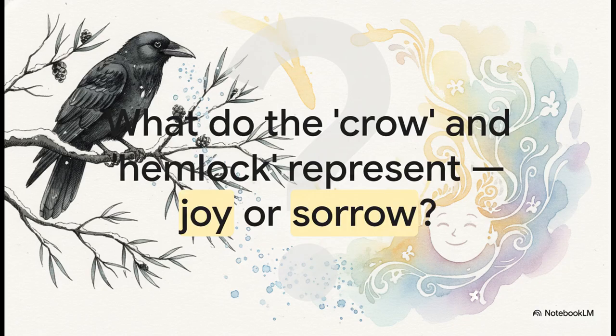Joy or sorrow? Traditionally, in literature, crows and poisonous trees represent sorrow, darkness, and bad omens. And this brilliantly illustrates Frost's genius. He takes symbols of sorrow and uses them as unexpected catalysts for joy. He shows us that healing can come from the darkest, most unexpected places in nature.